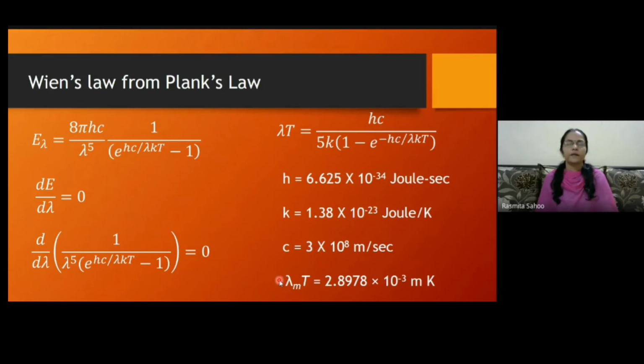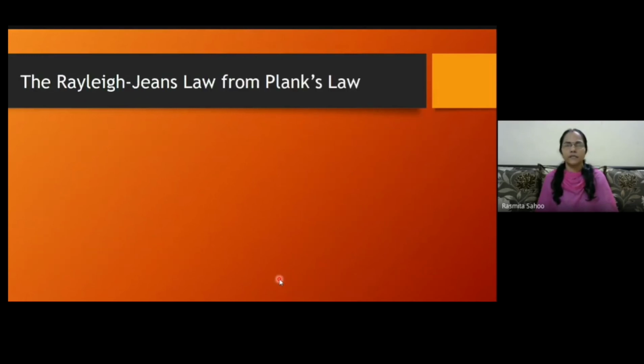Okay, now coming to Rayleigh-Jeans law. Till now I have told you so many times, Rayleigh-Jeans law fails at lower values of wavelength. So we should get it while we are considering larger wavelengths. If we consider Planck's law for larger wavelengths, that should come to Rayleigh-Jeans law. Because Rayleigh-Jeans law could not explain things at shorter wavelengths, there is no need to go for shorter wavelengths. We'll just see what is happening at the larger wavelengths.